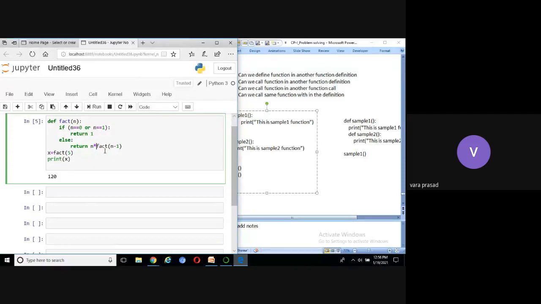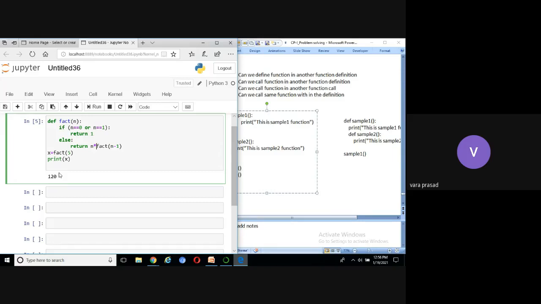Whenever you call a function, it will return here only. Finally n equal to 1, return 1, then return 2, return 3, return 4, return 5. So the value 5 into 4 into 3 into 2 into 1 is put into X. Print X, the output equal to 120. This is called a recursive function.